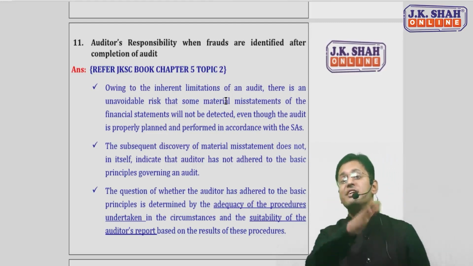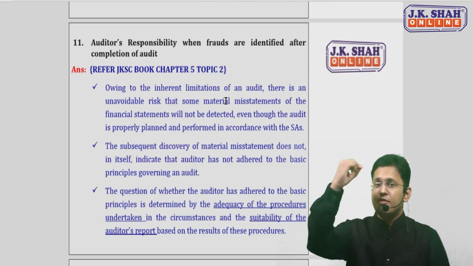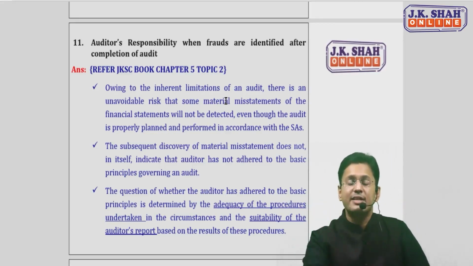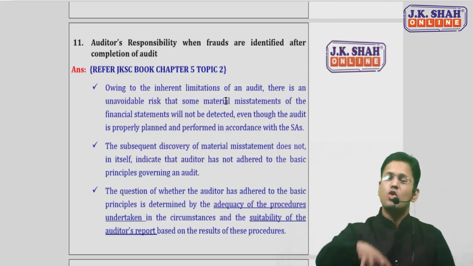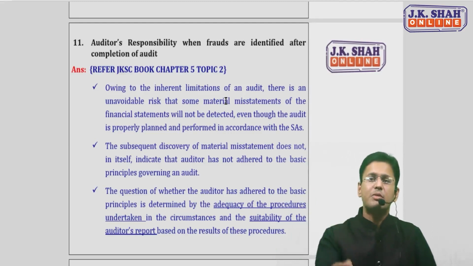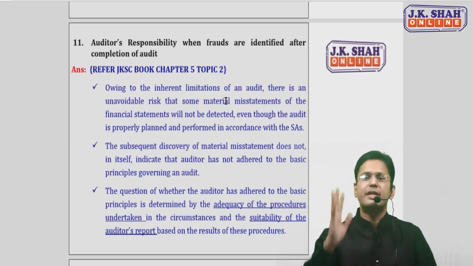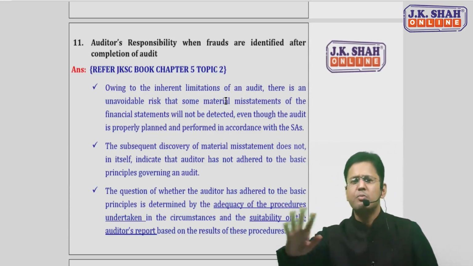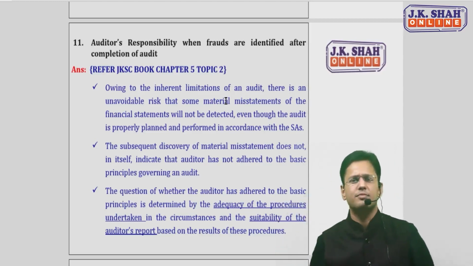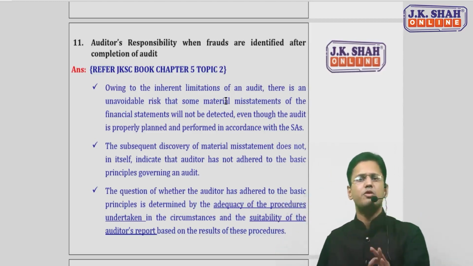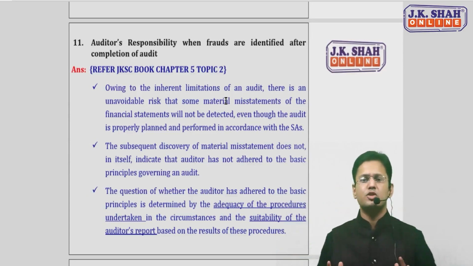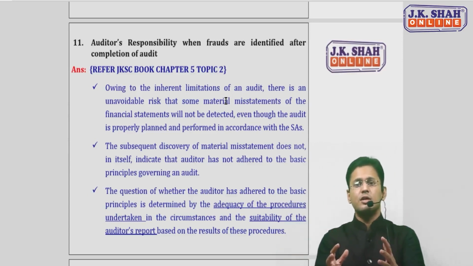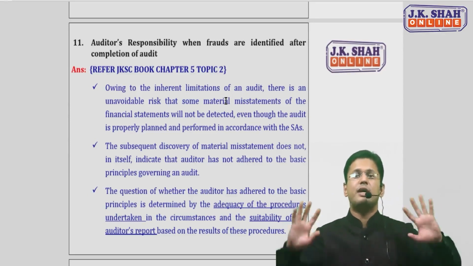Listen and read simultaneously. The first point you have to definitely write is there are inherent limitations of audit. That is why there is always an unavoidable risk that some material misstatement would not be detected by the auditor, even though he plans and performs the audit as per the standards. Despite the auditor having planned and performed the audit in accordance with the SAs, there is still a chance that some material misstatement may not be detected, and this is due to the inherent limitation of audit. And this is a proof that the auditor can show that I am not responsible, but no.